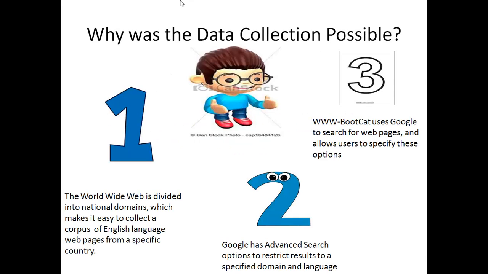We start with the question, why was the data collection possible? Number 1, the World Wide Web is divided into national domains. Number 2, Google has advanced search options. Number 3, www.bootcat uses Google to search for web pages.